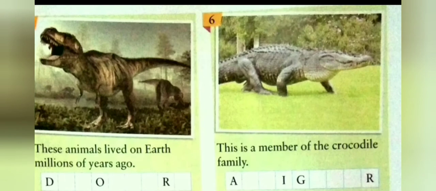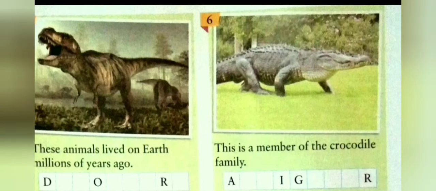The sixth picture is a member of the crocodile family. It is alligator. An alligator is a large reptile with short legs, a long tail, tough skin, sharp teeth and a wide snout. They are cold-blooded animals that lay eggs and are covered with scales or hard plates.